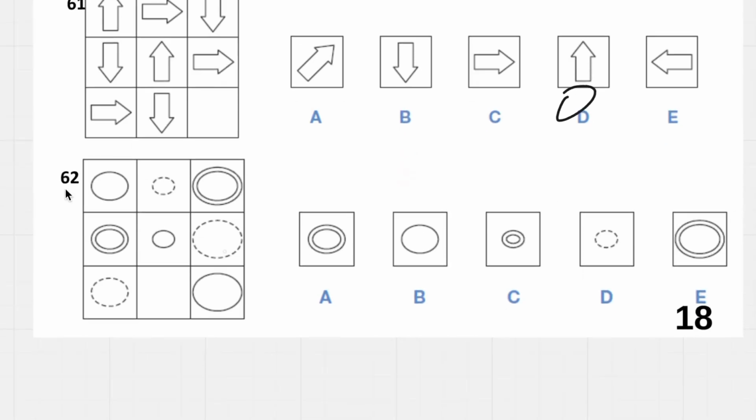And then 62 is small, medium, big, and then small, medium, big. This is missing small, and the one we're missing is a small ring, so it's going to be C.